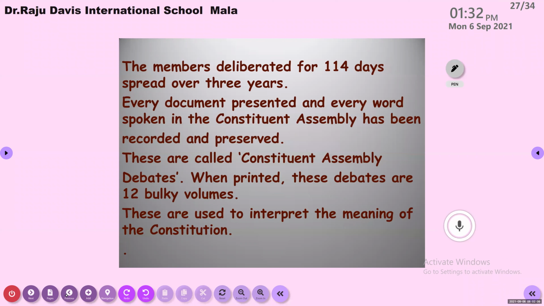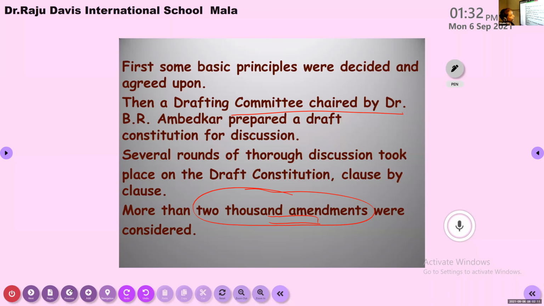Now, members, if you see the last slide, they sat for 114 days. They sat for discussion and debate, thinking how to bring a good law for our country, how to bring rules and regulations. Everyone sat together and discussed. When I say 114 days, it is not in 1 year, it was spread over almost 3 years.